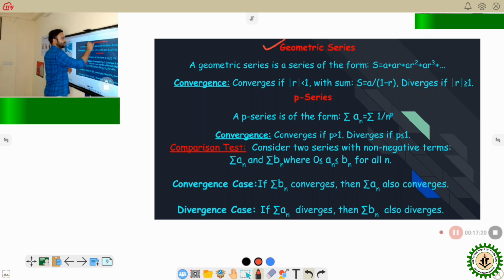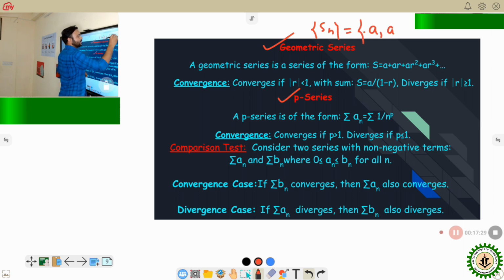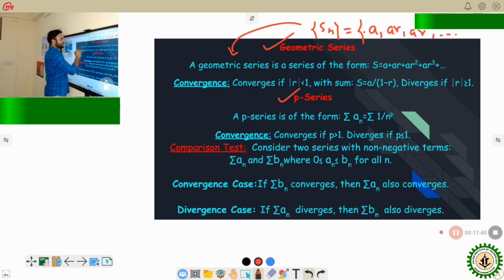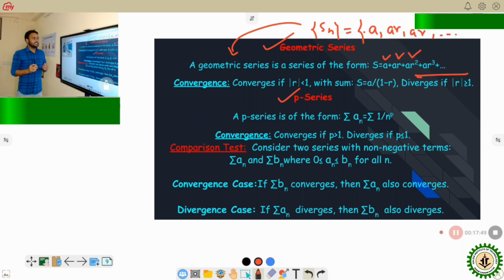This is the geometric series and this is the P series. If we have a geometric sequence a, ar, ar square, dot dot dot, where r is the common ratio and a is the first term, then we can have the geometric series in the form S equal to a plus ar plus ar square plus ar cube and so on.